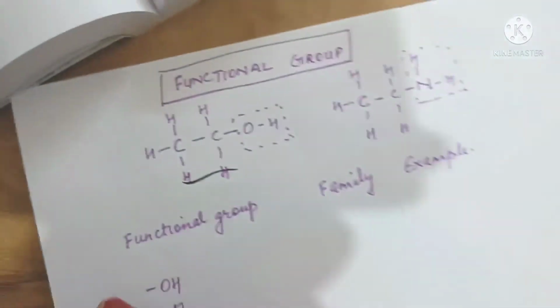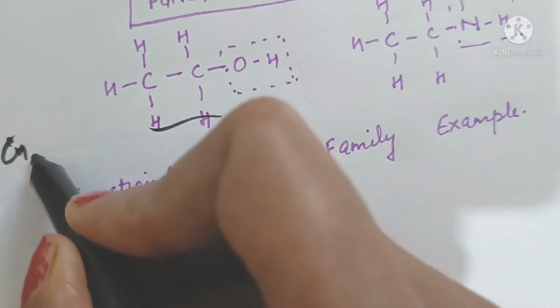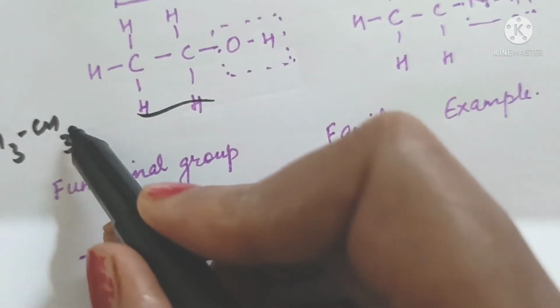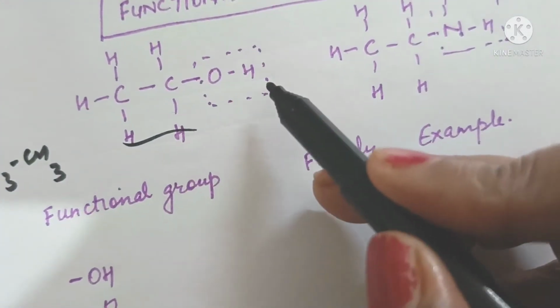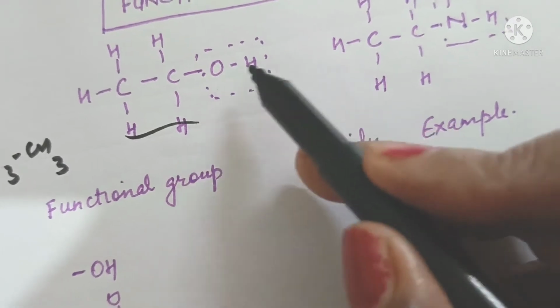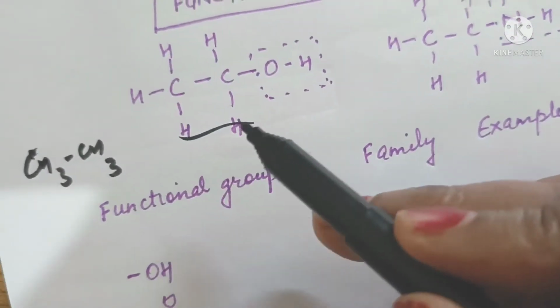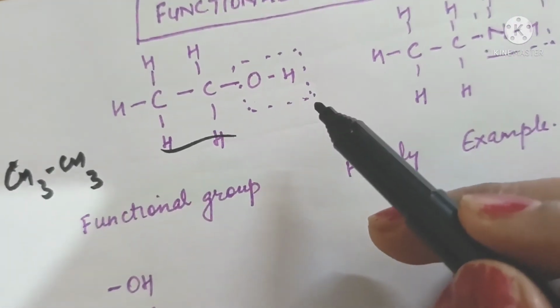Consider a normal hydrocarbon, CH3CH3. If we replace one of the H of this ethane molecule with a group, for example, OH, such that the properties or functions of the compound are changed, then the group so attached is called functional group.